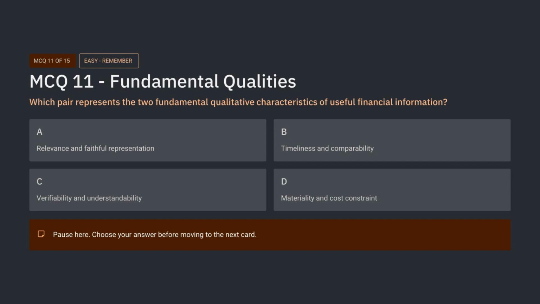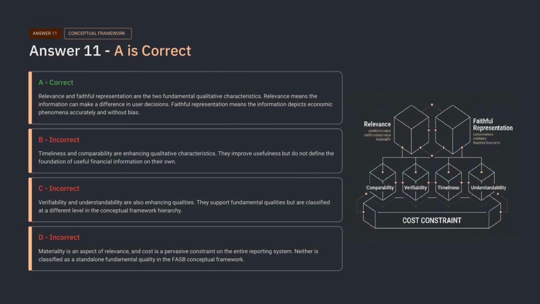Read the pairs carefully and identify the two qualities that useful financial information must have at the foundation level. Pause now and choose your answer. The correct answer is A. Relevance and faithful representation are the two fundamental qualitative characteristics of useful financial information.